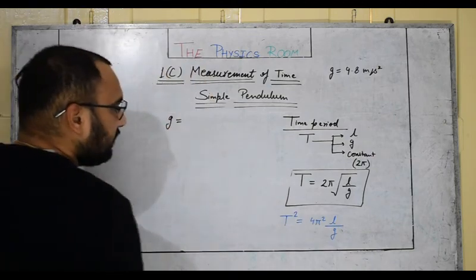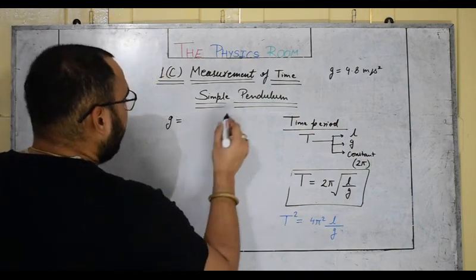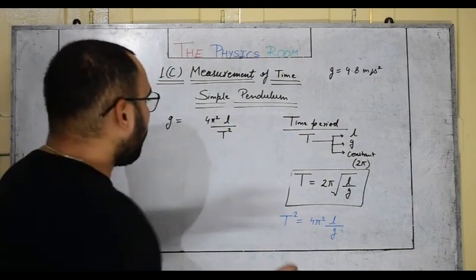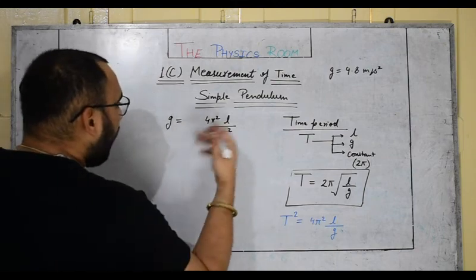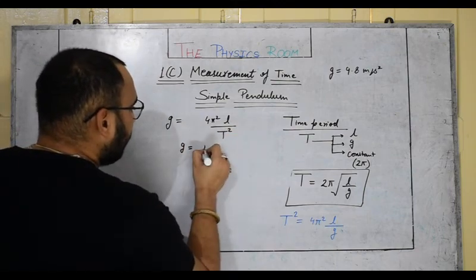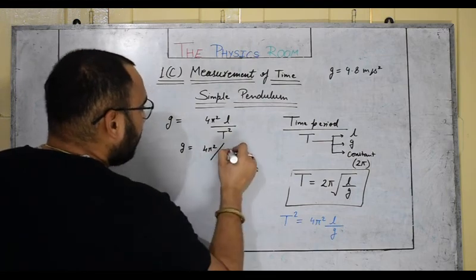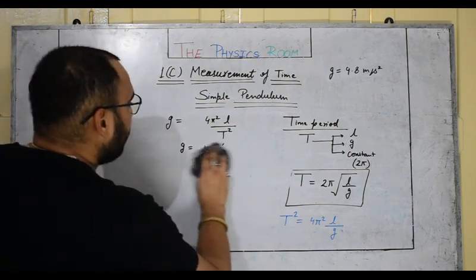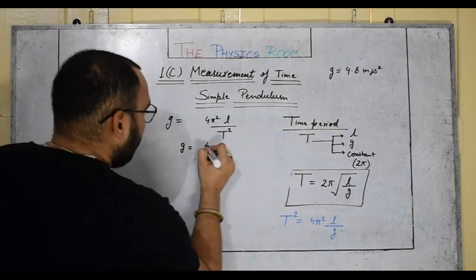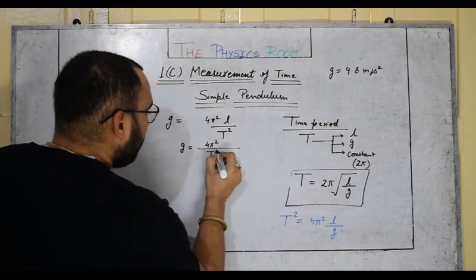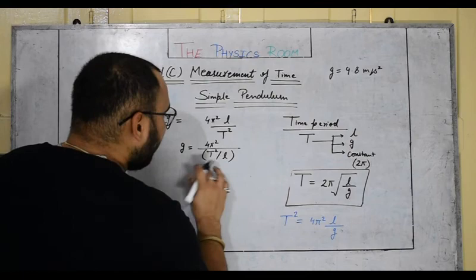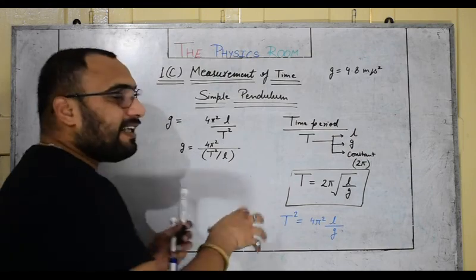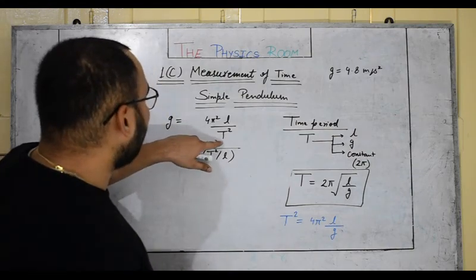So g would be 4 pi square L upon T square. Or, if I write it like this so that it is clear for you, 4 pi square upon T square by L. I am considering T square by L as a fixed data, or we can consider this as experimental data, and 4 pi square is a constant.